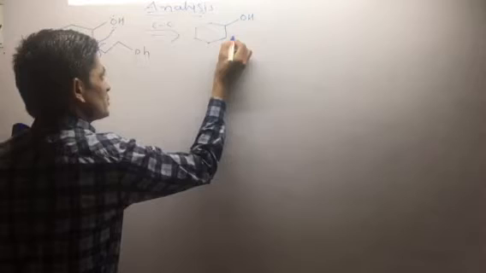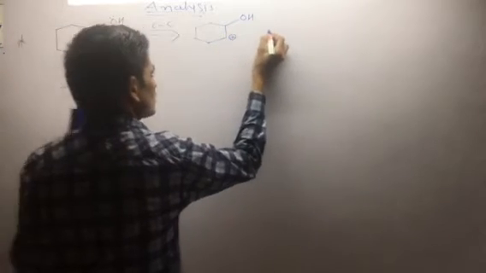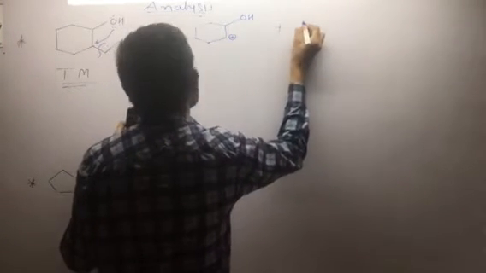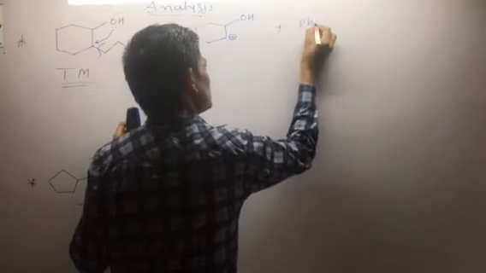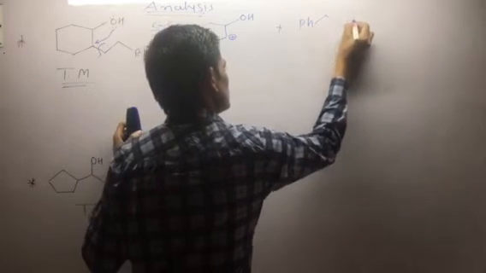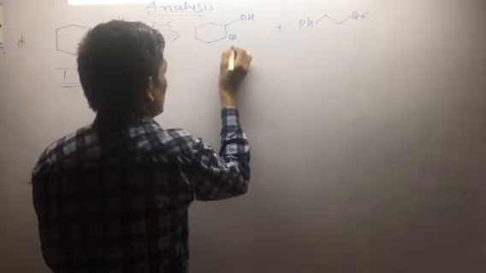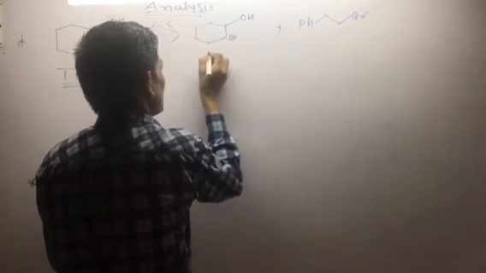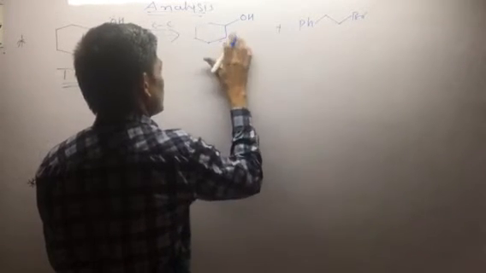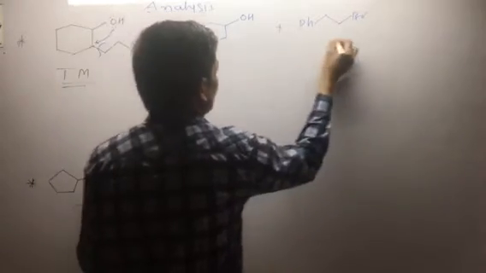This carries the positive charge, and the other synthon is PhCH2 with the negative charge, the Br part of the Grignard reagent. I have written the synthons or synthetic equivalents directly, so we obtain these two reagent species.